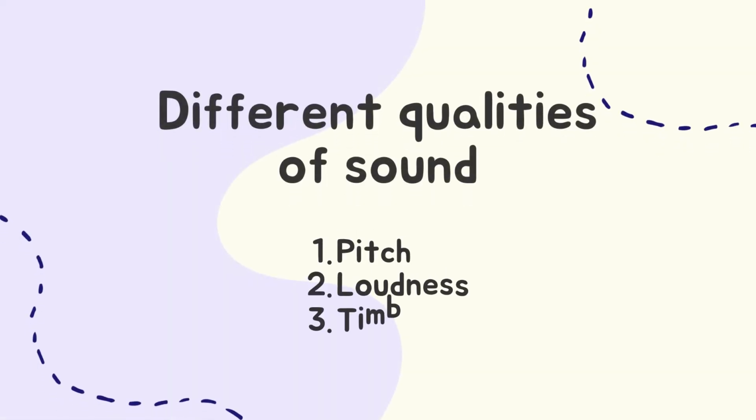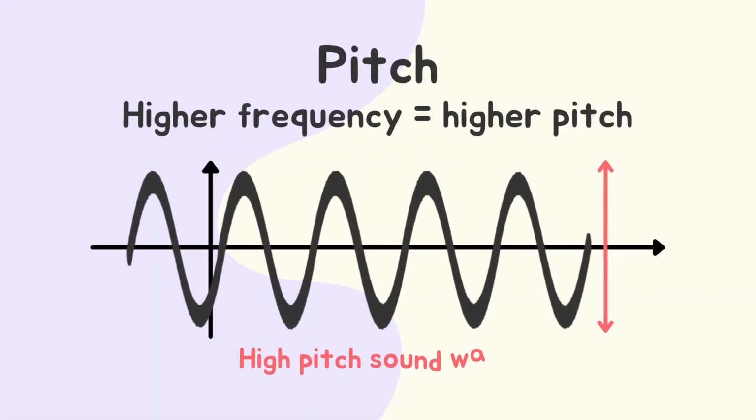There are different qualities of sound. There is the pitch. The higher frequency a sound has, the higher a pitch it has. When the source of a sound vibrates quicker and its frequency is higher, its pitch is higher as well. When a source of sound vibrates at a lower speed, lower pitched sounds can be heard.